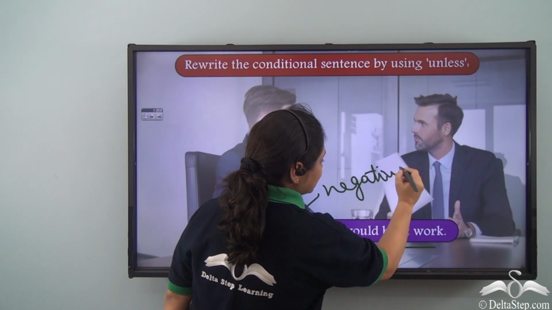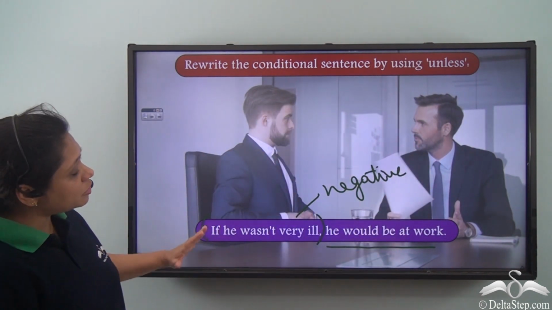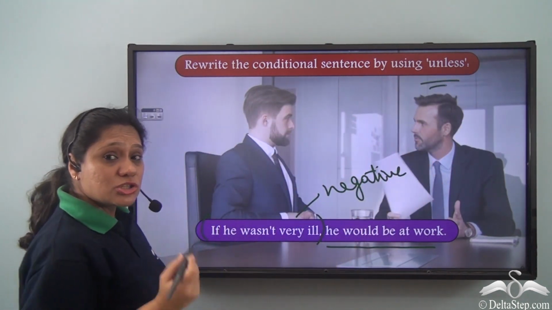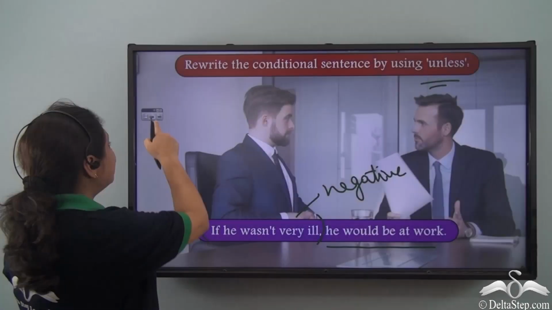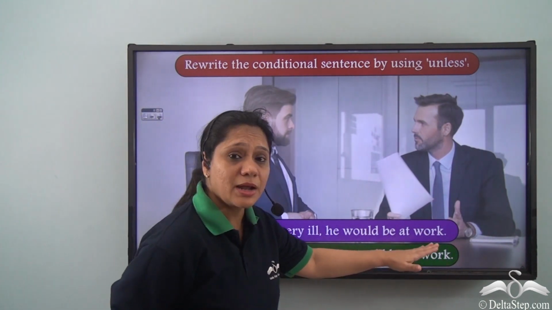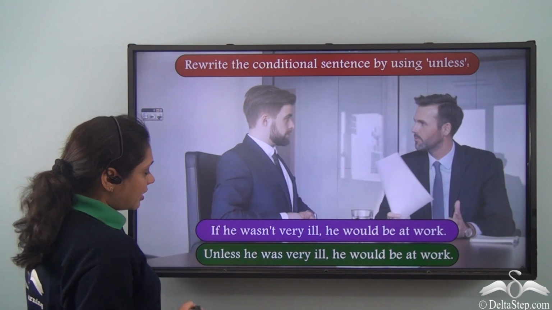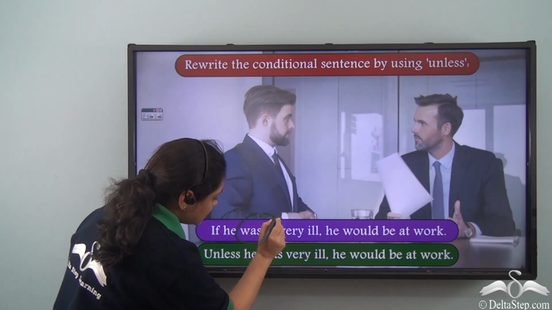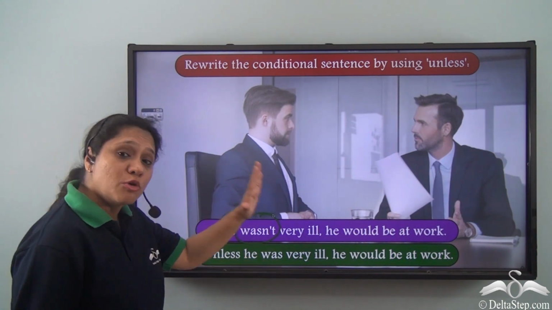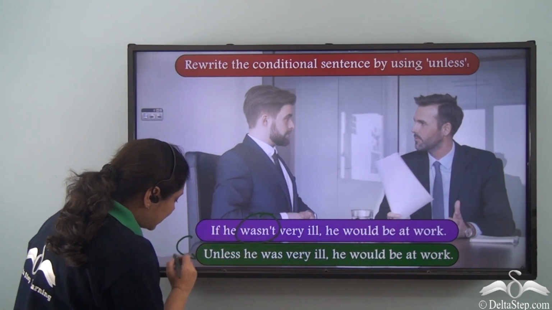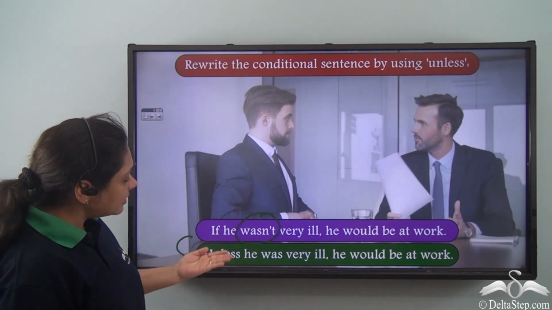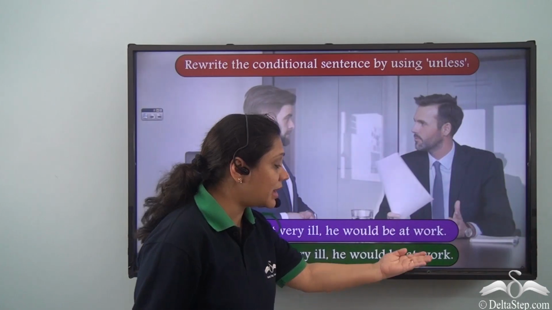has a negative sense. So, we have to rewrite this part using unless, which is also having a negative sense. So, we will say unless he was very ill, he would be at work. Now, what have we done? Wasn't has been replaced by was because we have removed the not and included unless, which is giving the negative sense. So, we have unless he was very ill, he would be at work.